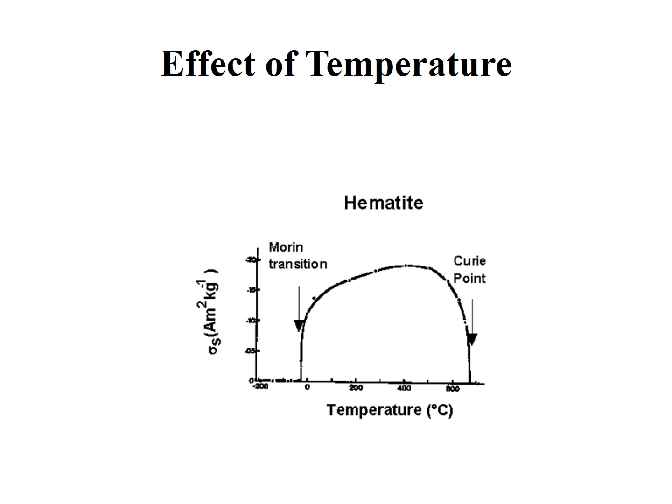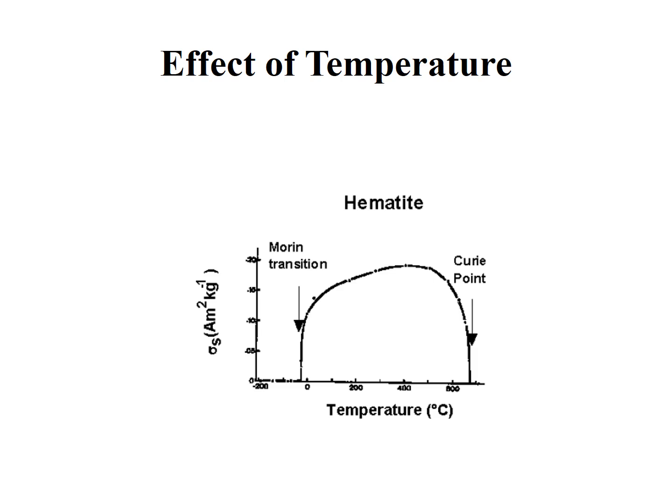This is the effect of temperature on the properties of magnetite. On the x-axis we can see temperature ranging from minus 200 degrees Celsius to above 600 degrees Celsius, and on the y-axis there is sigma s, that is ranging from 0 to, I think, 30 ampere square per kg.